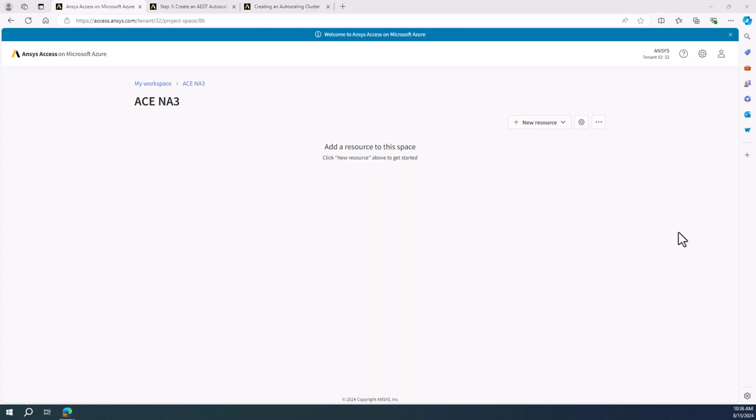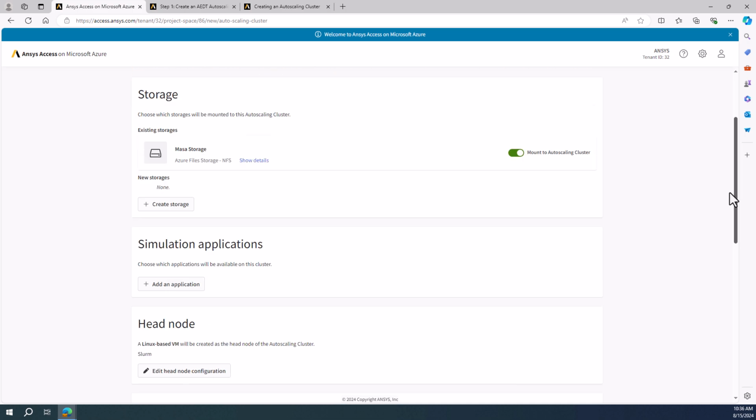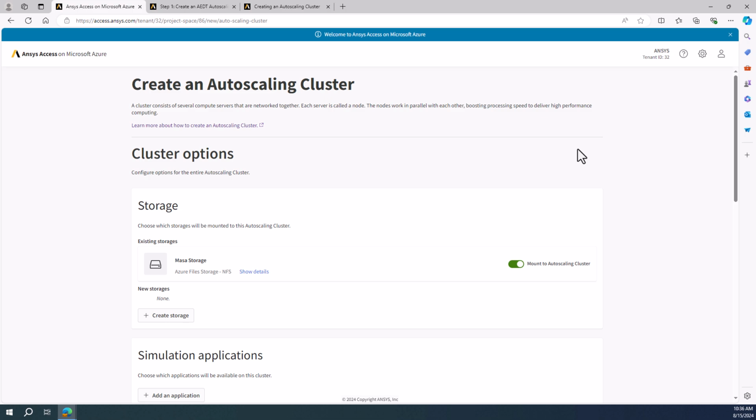Okay, let's create the cluster now. Go to New Resource, Autoscaling Cluster, which opens up this page. All of our choices will be on this page, which creates all the resources, the shared storage, the head node, the worker nodes, and at the end, we just create the autoscaling cluster. It does all this in this one step. So we just need to go from top to bottom and make all of our choices.